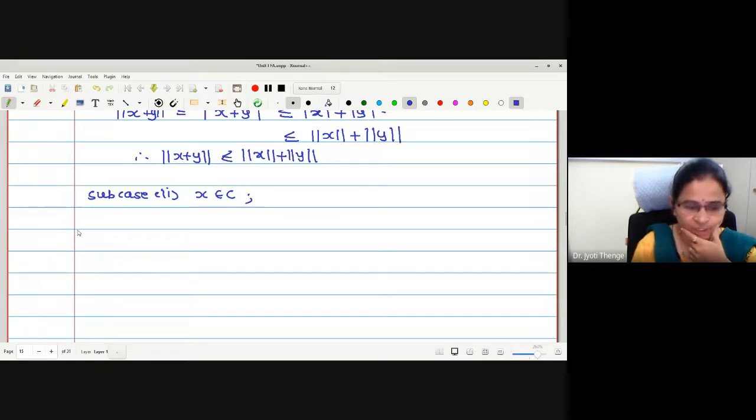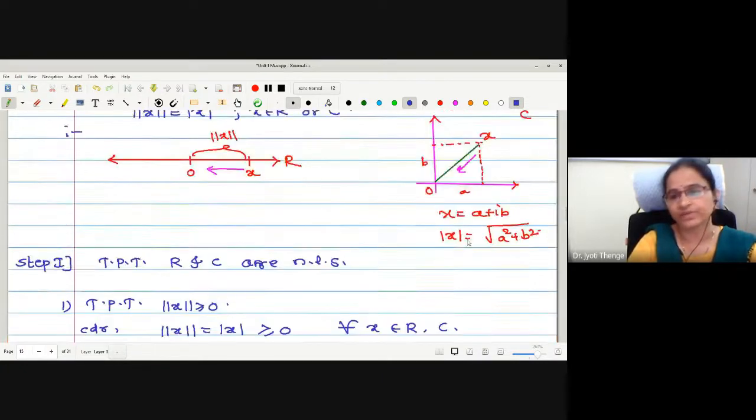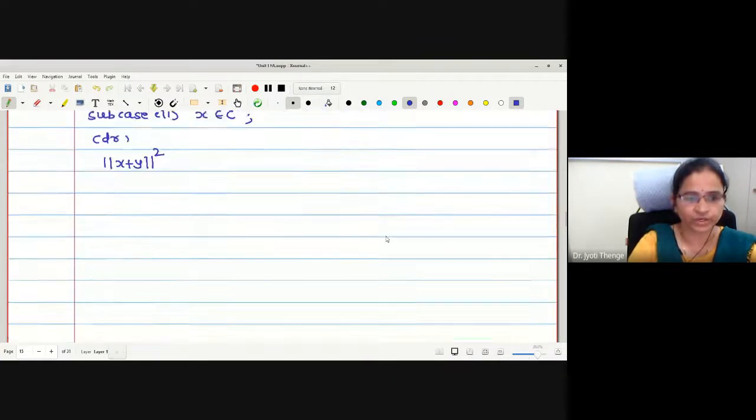First, let me consider mod of x plus y, bracket square. Consider norm square of x plus y. I think everyone is getting why I am taking a square, because for modulus we are involved with the under root sign. Therefore, we are taking the square.